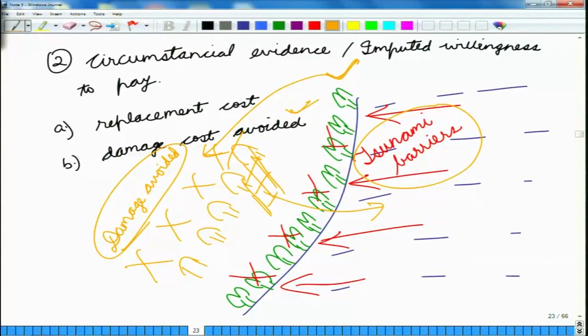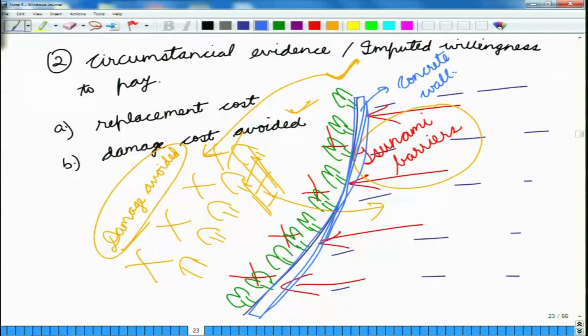On the other hand, if we say that no, we do not want the mangroves and at the same time we do not want this damage. So, another thing that can be put up is some sort of a tsunami barrier in the form of a concrete wall. So, here we have a concrete wall.